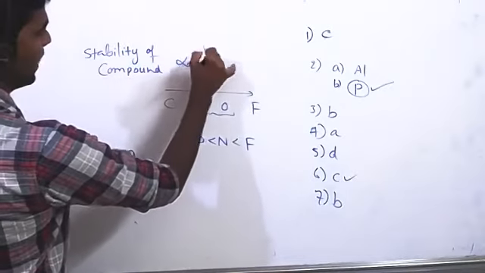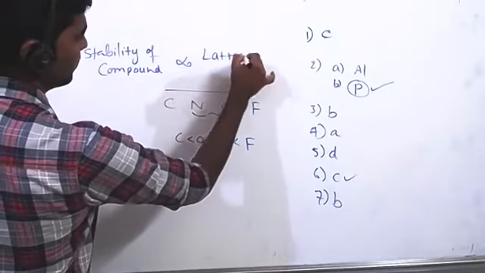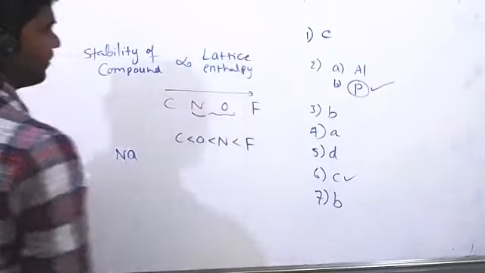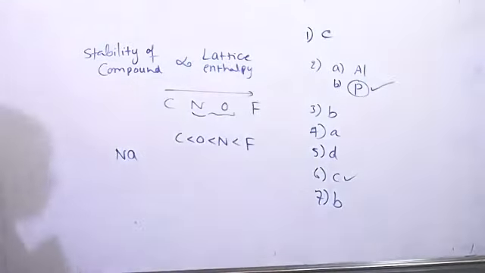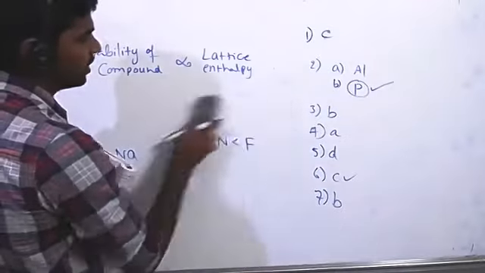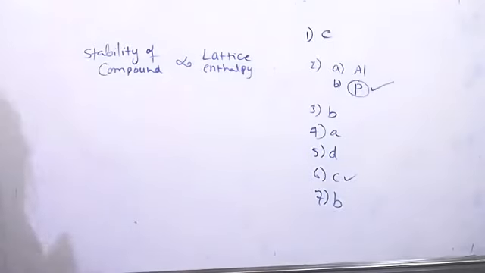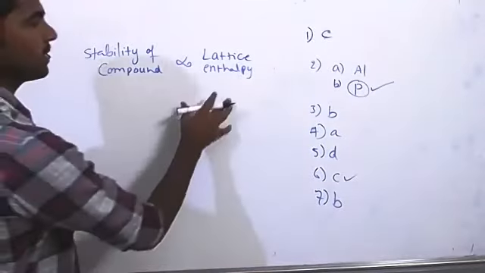Directly proportional to lattice energy or lattice enthalpy. So in chemical bonding, we discussed about lattice enthalpy.